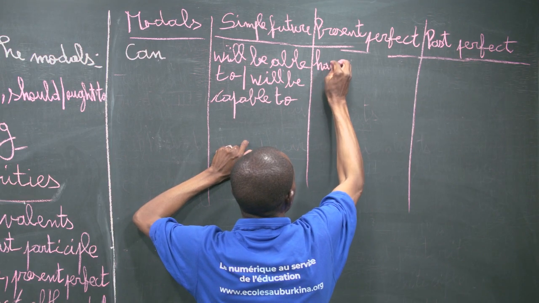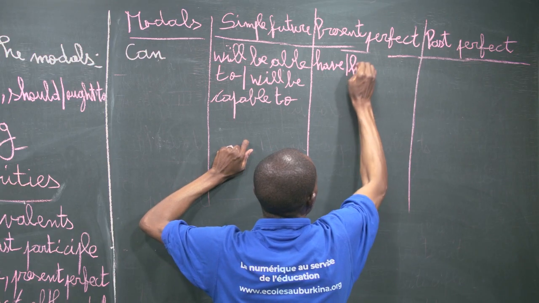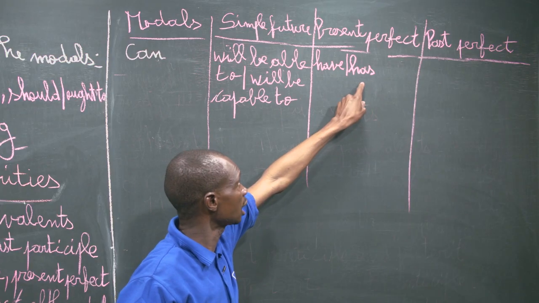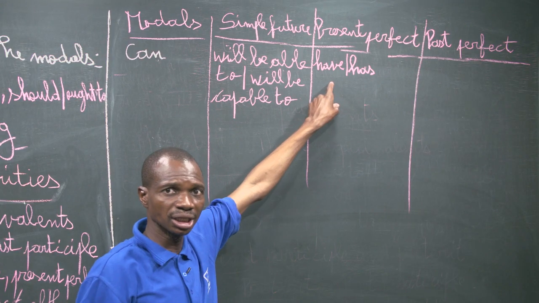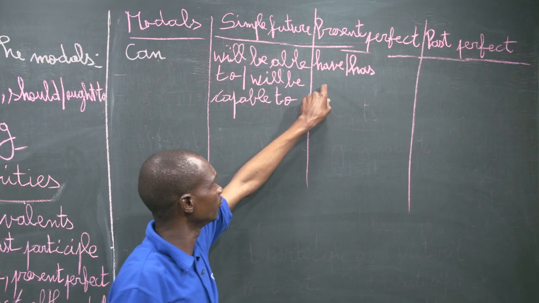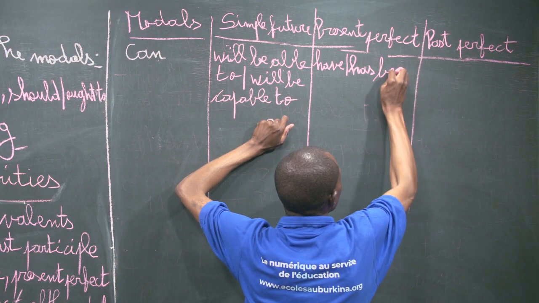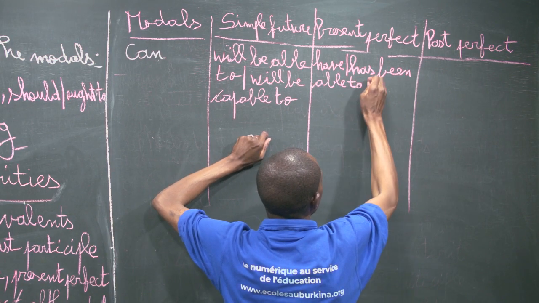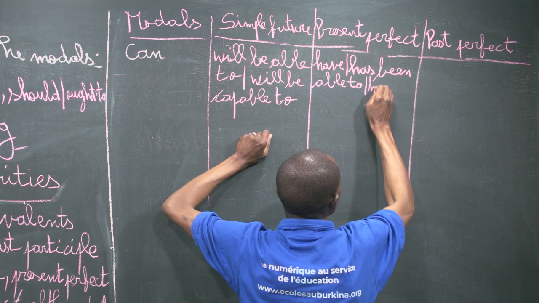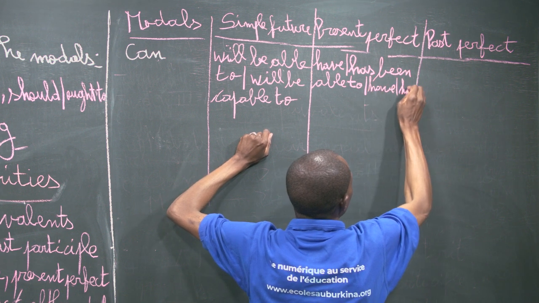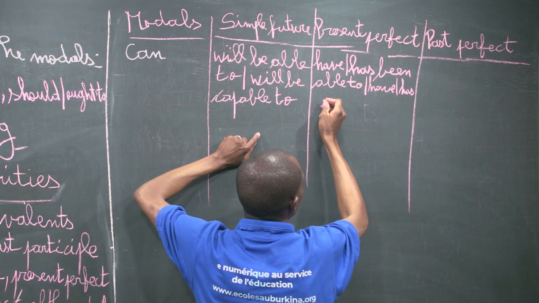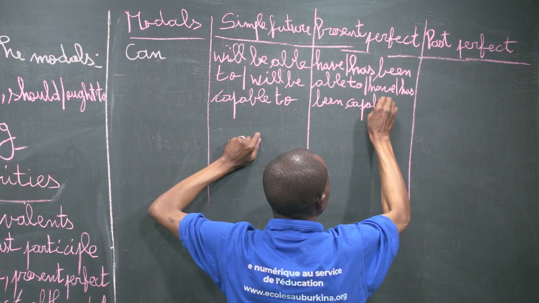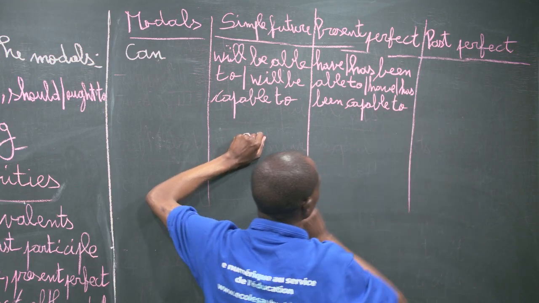And here, the present perfect of this modal is have or has. If it is the third person singular, then we use has. But if it is any of the remaining personal pronoun subjects, we use have. Then been able to, or have or has been capable to.